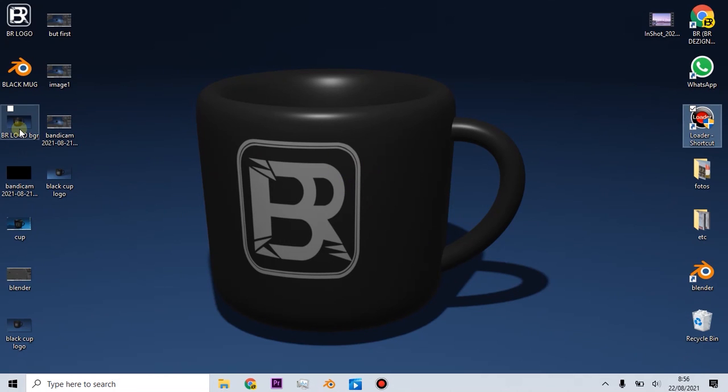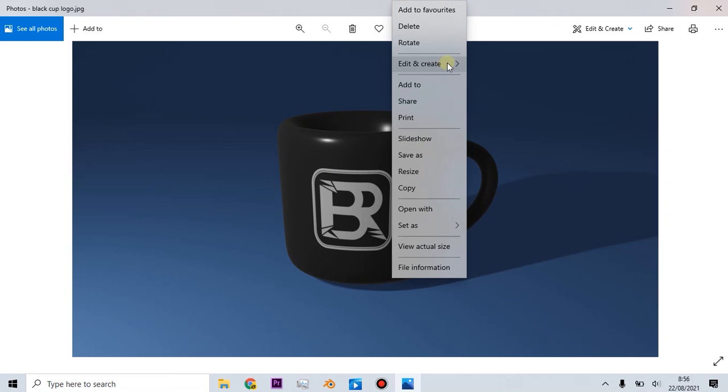You can use that image as your desktop background. Double-click your image. Then right-click with your mouse. Then choose Set As, and set as background.